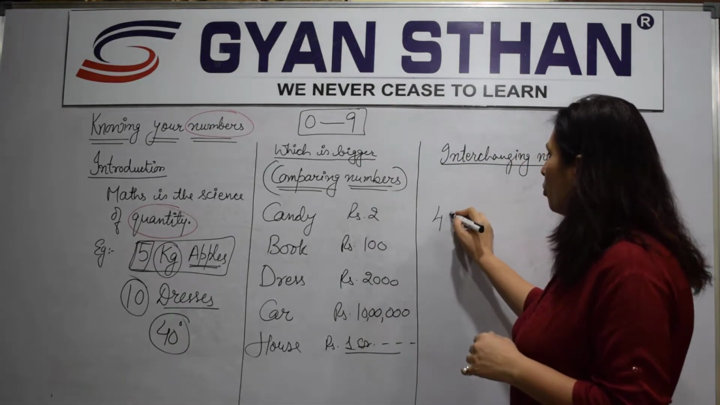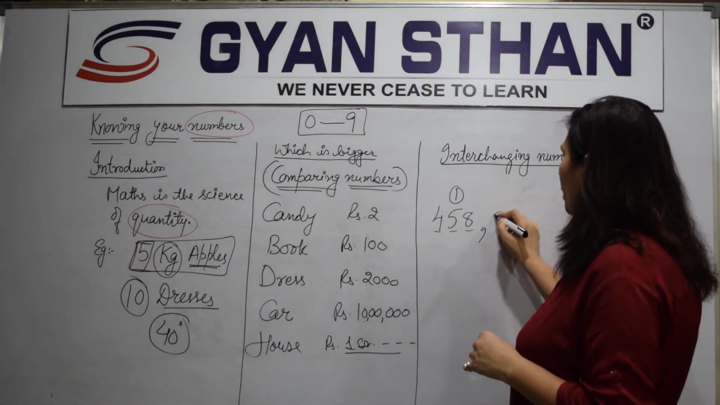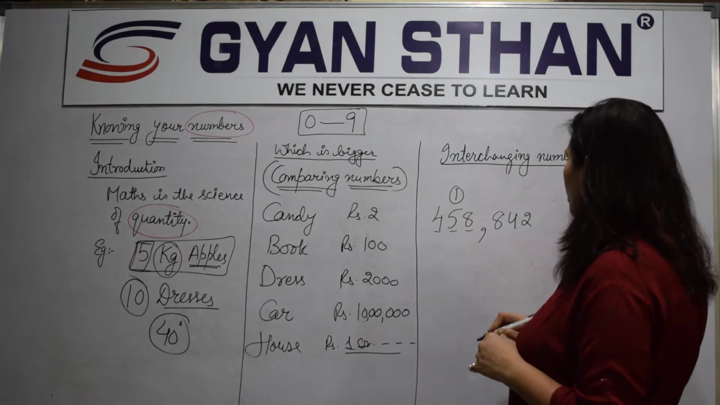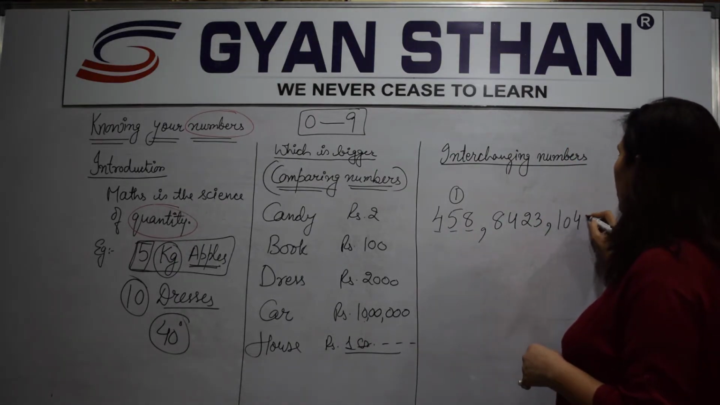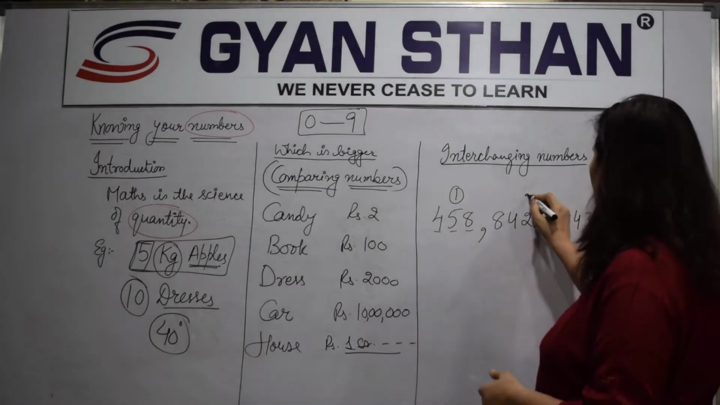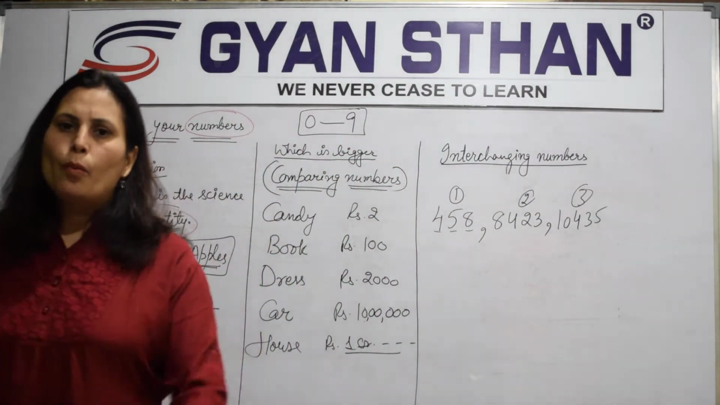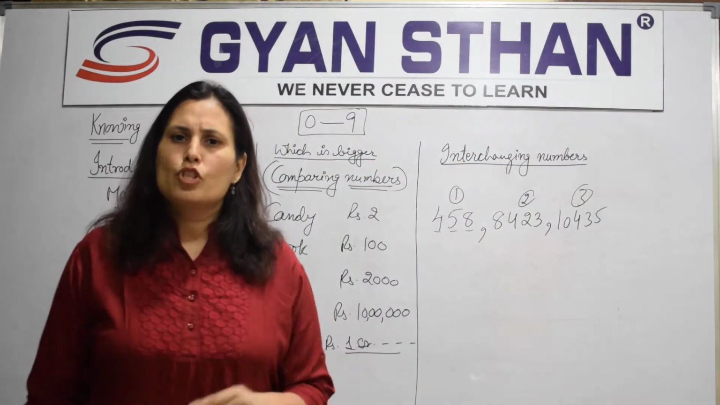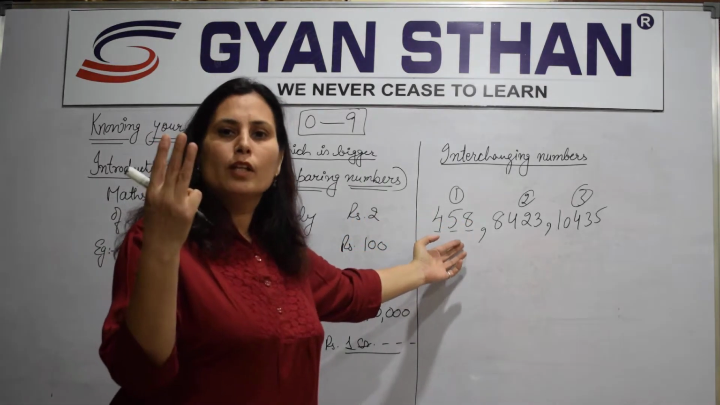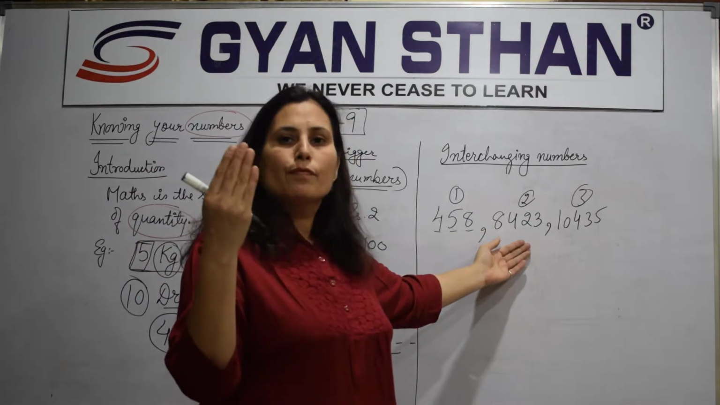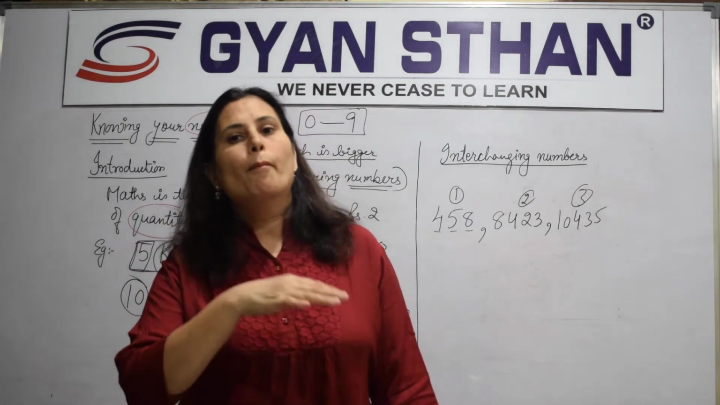कैसे? मैंने आपको कुछ numbers दिए. Number 1 is 458. Number 2 is 8423. Number 3 is 10435. By looking at it in one glance, you have to tell me which number is bigger, 1, 2 or 3. Just tell me quickly. By looking at this, I can get to know this contains only 3 digits, this contains 4 digits, this contains 5 digits. So more the digits, bigger the number.